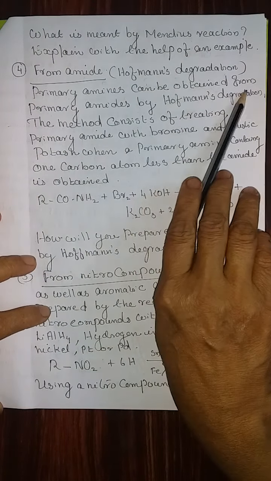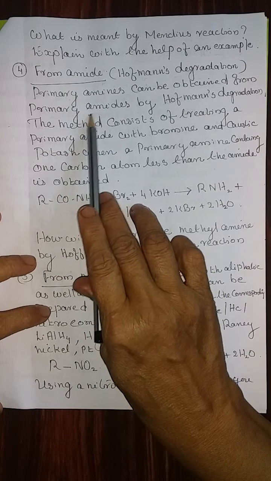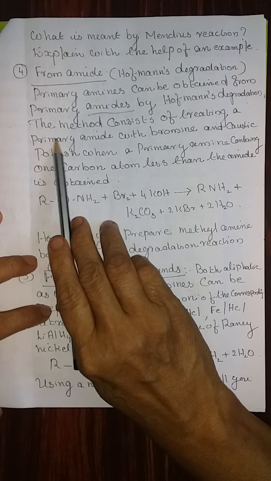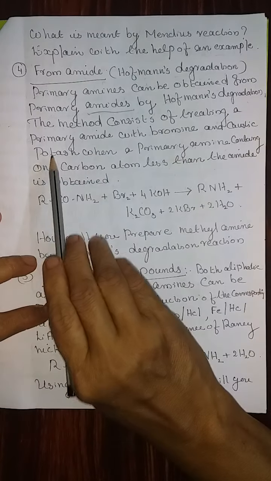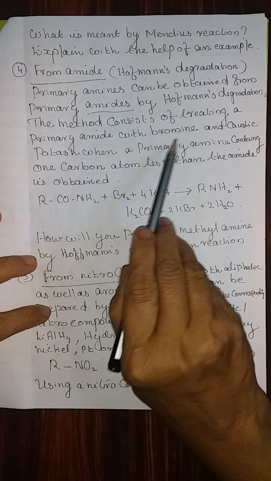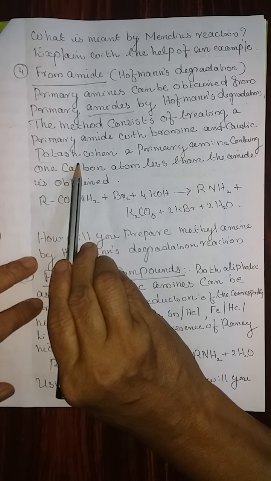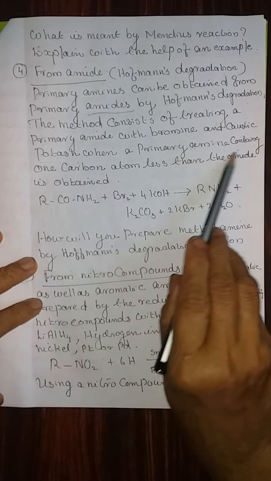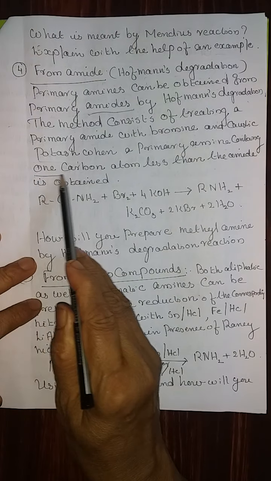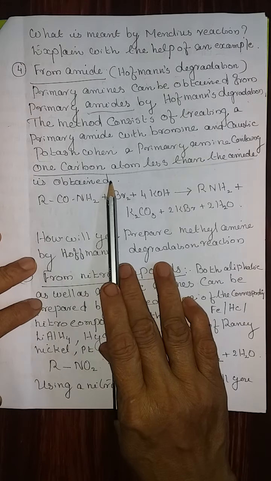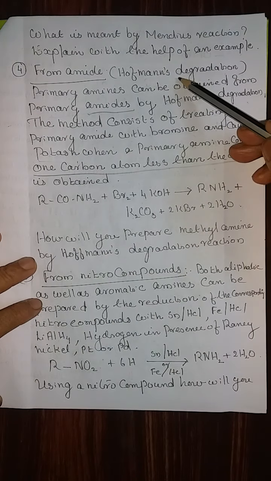Primary amines can be obtained from primary amides by Hofmann's degradation reaction. The method consists of treating a primary amide with bromine and caustic potash, that is potassium hydroxide. A primary amine containing one carbon atom less than the amide is obtained, that is why the name degradation is given.